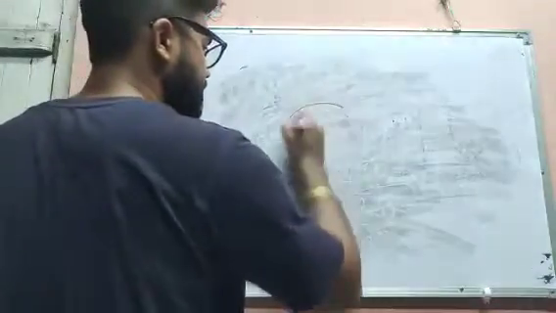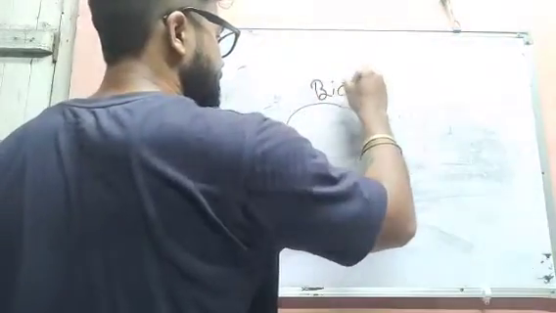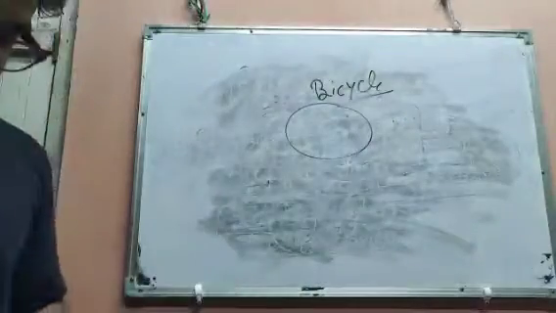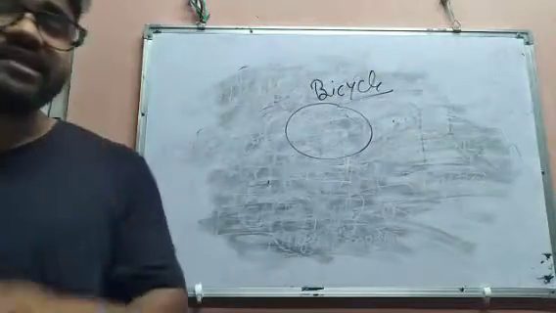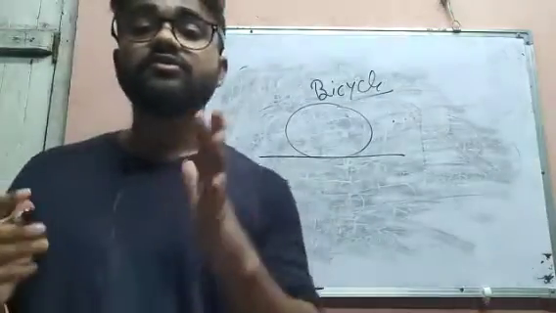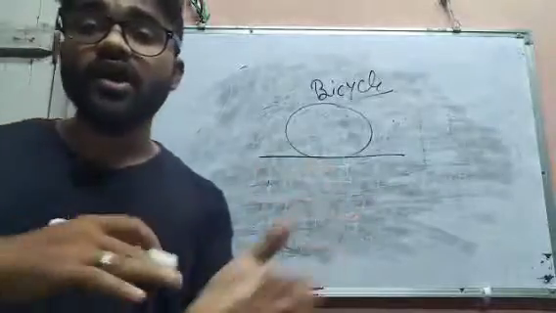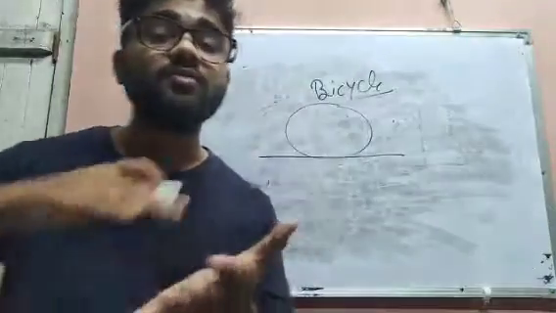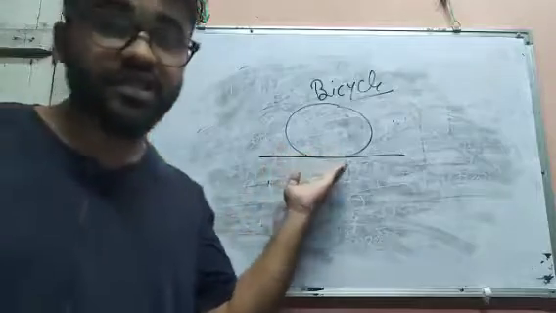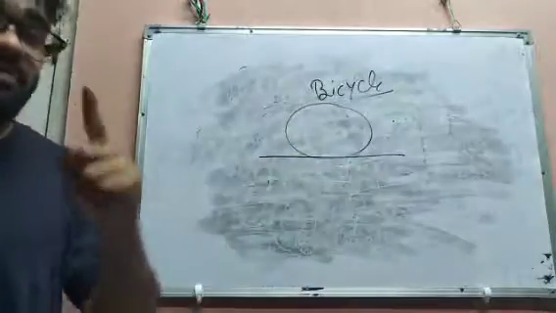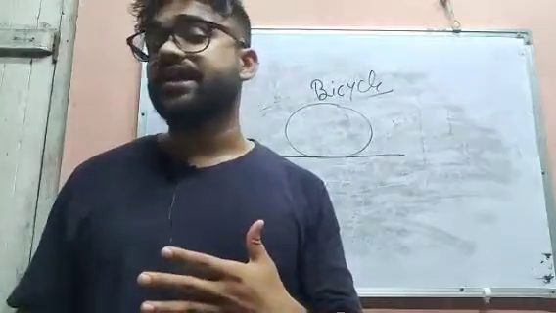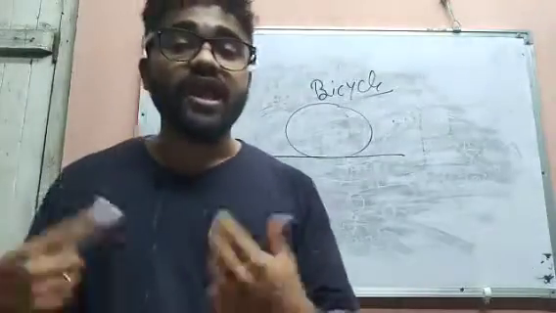Suppose you are riding a bicycle. As the bicycle tire and the road surface have friction, to overcome that frictional force, your force should be higher compared to that frictional force, so you have to pedal the bicycle. As you are pedaling the bicycle, that means you are wasting your energy.